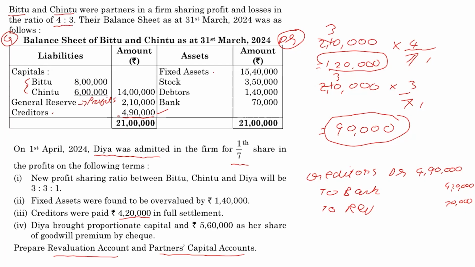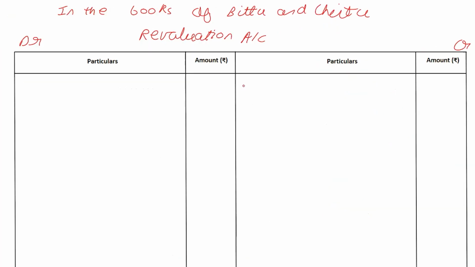If it is good for you, put it on the credit side. If it is bad for you, if it is a loss or an expense, put it on the debit side. Basic nominal account golden rule: debit all expenses and losses, credit all incomes and gains. So I will go to the revaluation account, and on the credit side, I will write by creditors, and we will put 70,000.